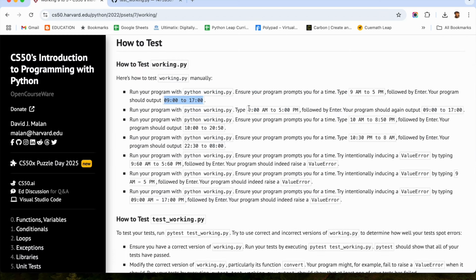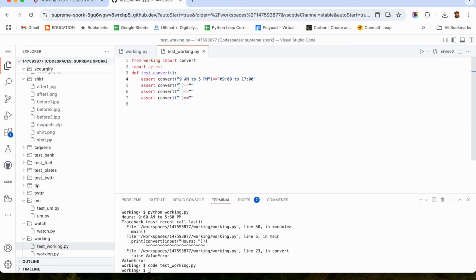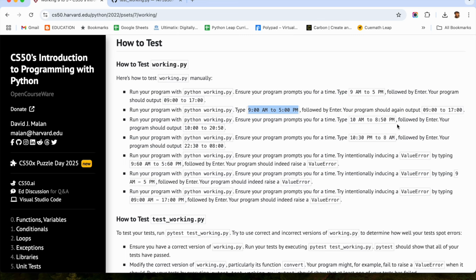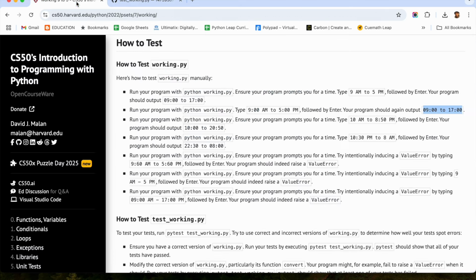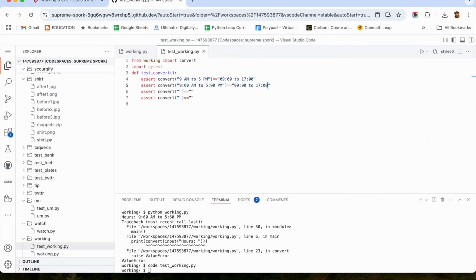The first condition. This is the second condition. This is my third condition.